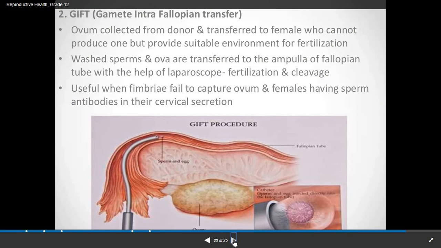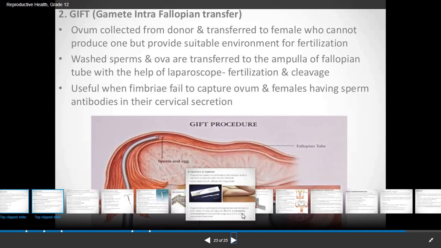The next method is GIFT, that is gamete intrafallopian transfer. Here the ovum is collected from a donor and transferred to a female who cannot produce one but can provide a suitable environment for fertilization. Washed sperms and ova are transferred to the ampulla of the fallopian tube with the help of a laparoscope, and fertilization occurs and cleavage also occurs. It is useful when fimbriae fail to capture the ovum and in females having sperm antibodies in their cervical secretion. So this is gamete intrafallopian transfer.